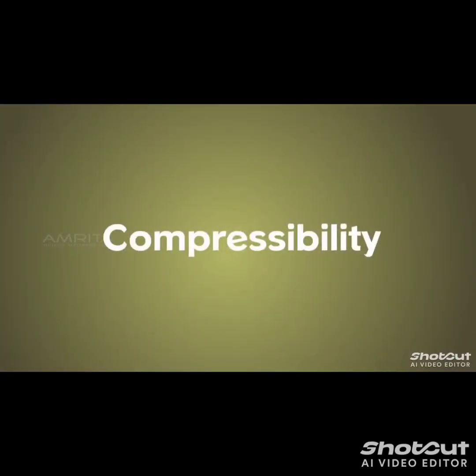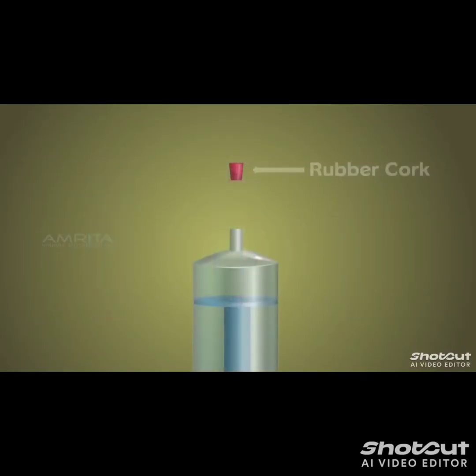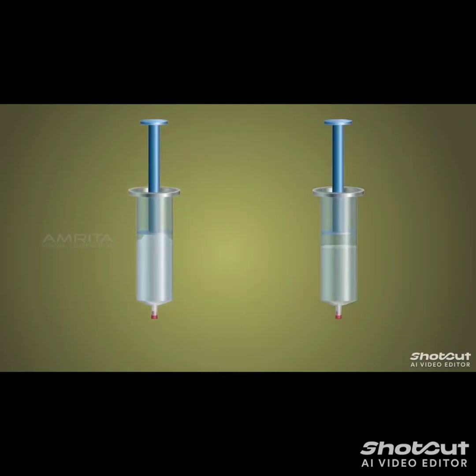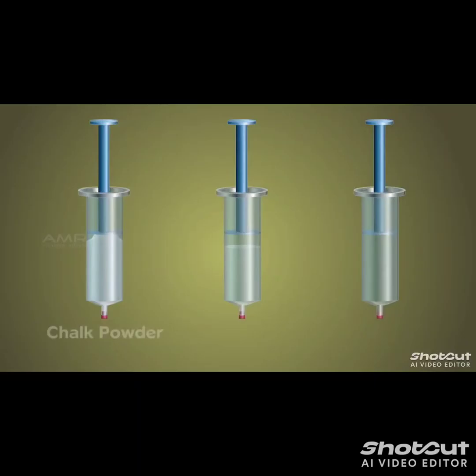Let us explore compressibility. Take 3 empty syringes and close the nozzle of each syringe with a rubber cap. Fill one syringe with chalk powder and another with water, and leave one syringe empty. Try to compress each syringe.